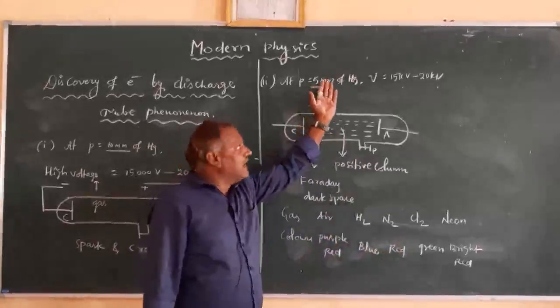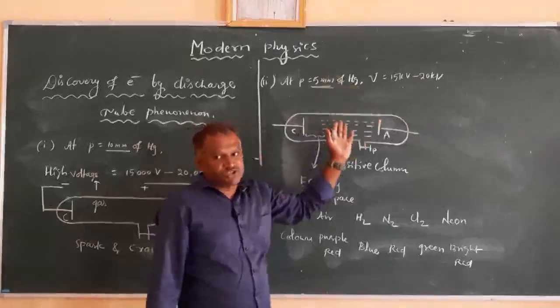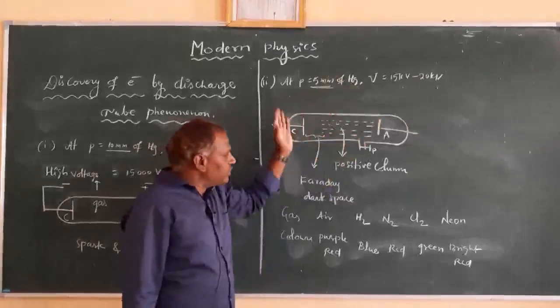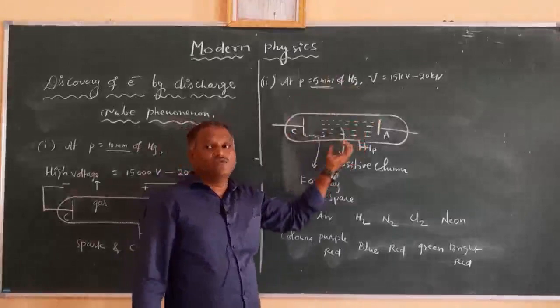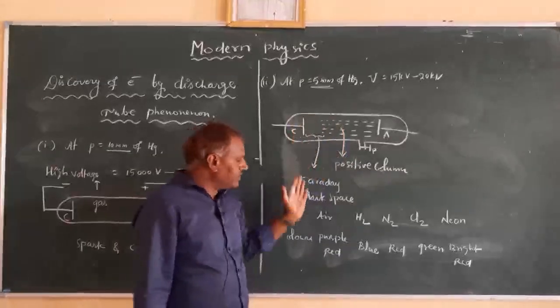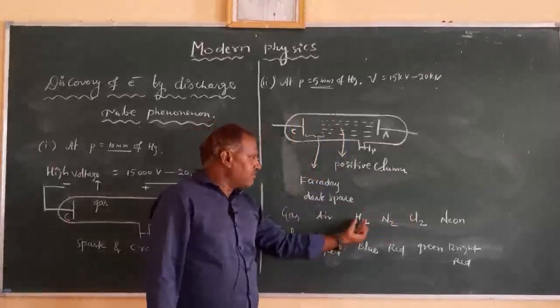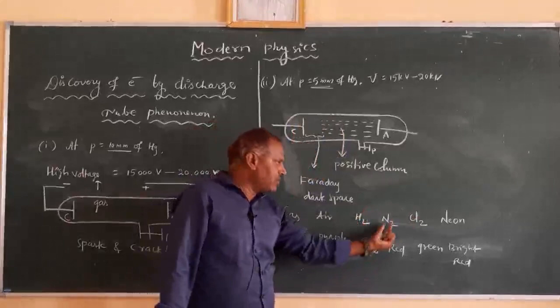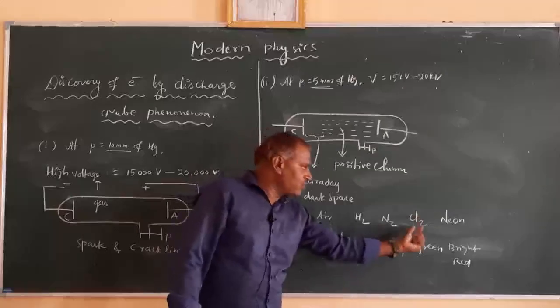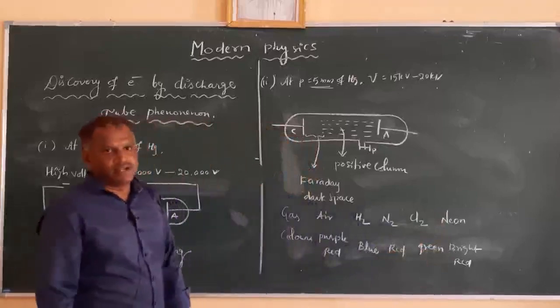So according to the gas, the color of the discharge tube is modified at a pressure of 5 mm of Hg and an applied potential of 15 kilovolts to 20 kilovolts. Under these conditions, the discharge tube shows different colors for different gases. That is, purple red for air, blue for hydrogen, red for nitrogen, green for chlorine, and bright red for neon gas.